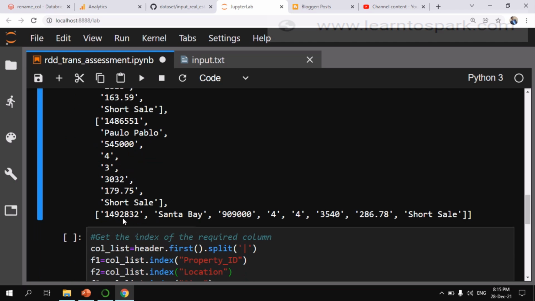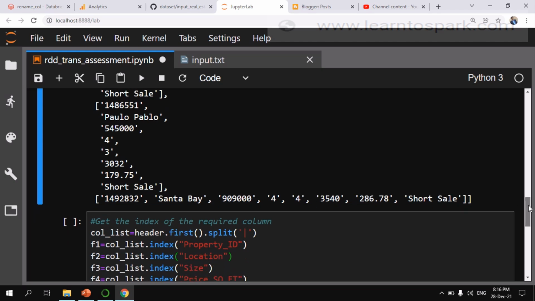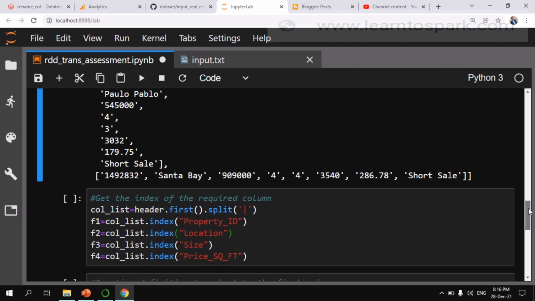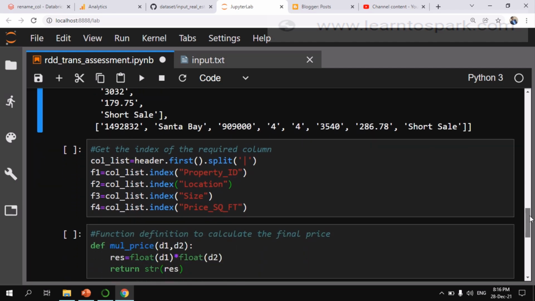So if you want it in a single line, you can see it here. The entire record has been converted into a list, and each column is a list element. In such a way it is divided. And now from the header column we are going to find the index, which we will be using at a later stage.